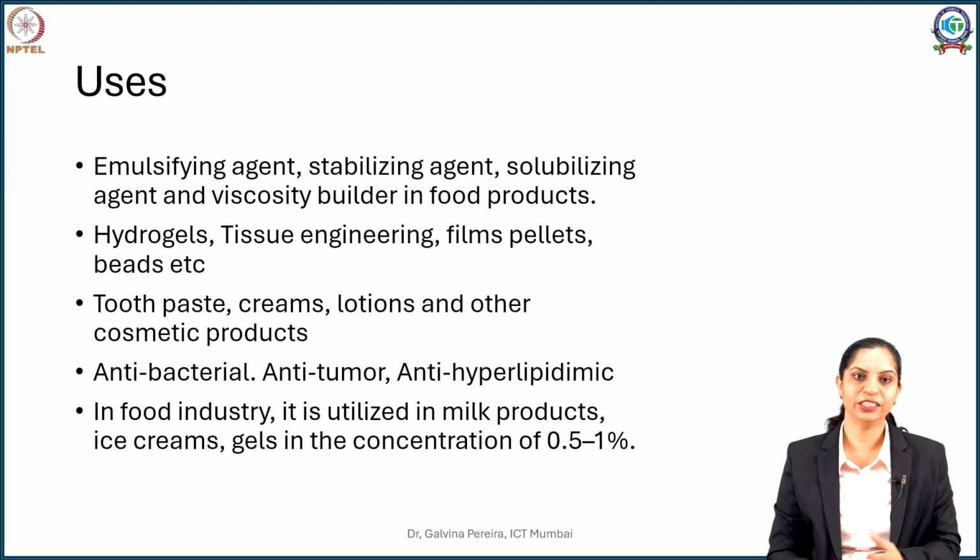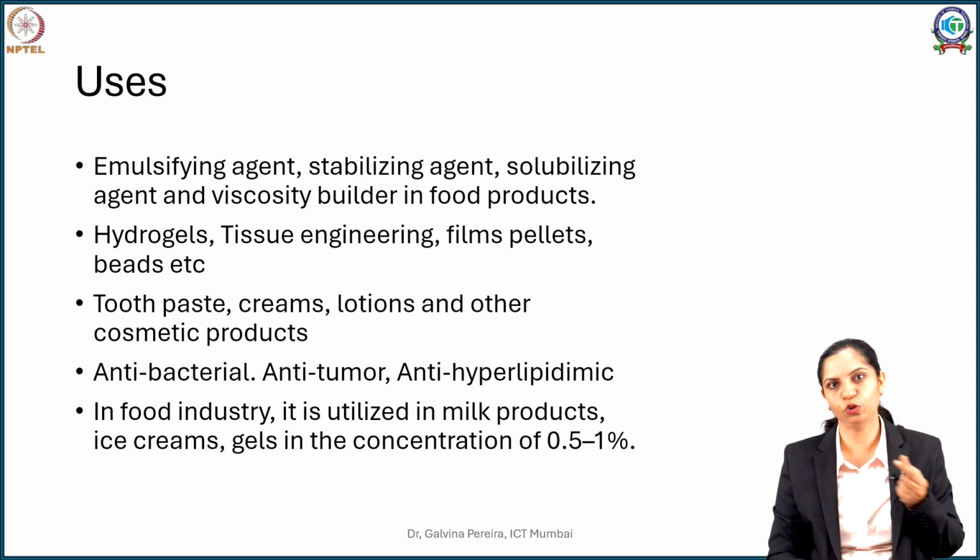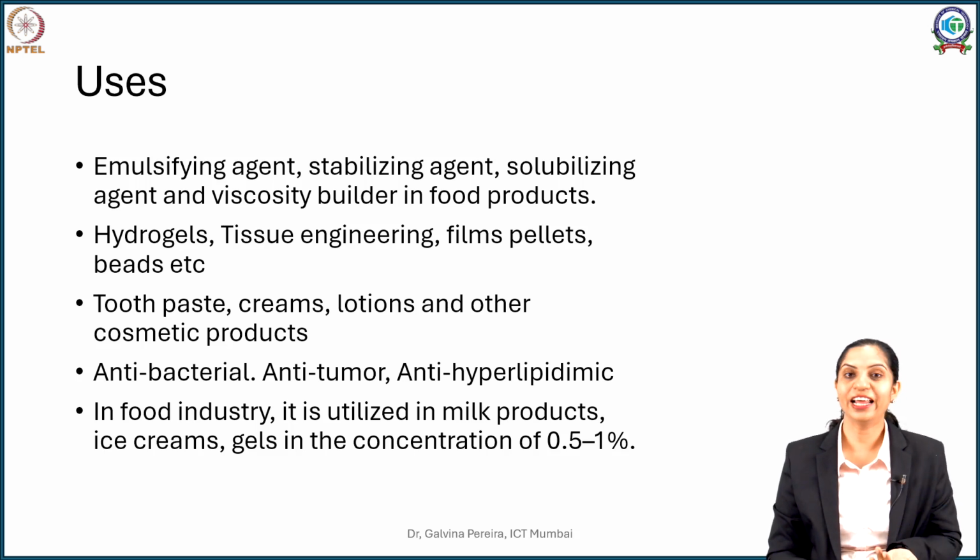Uses, so if you see this, it's used as excellent emulsifying agents. Carrageenans are good as stabilizing agents, solubilizing agents. I'll give you an example. If you've seen a gel based toothpaste, you see a good viscosity to it. So that's basically your carrageenan being used to make a stiff jelly. So it's also used as hydrogels.